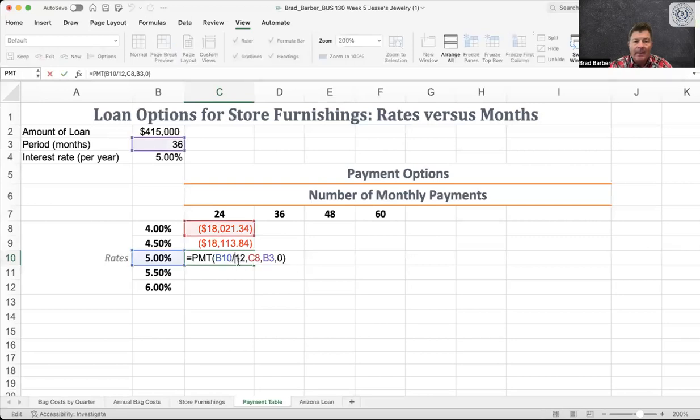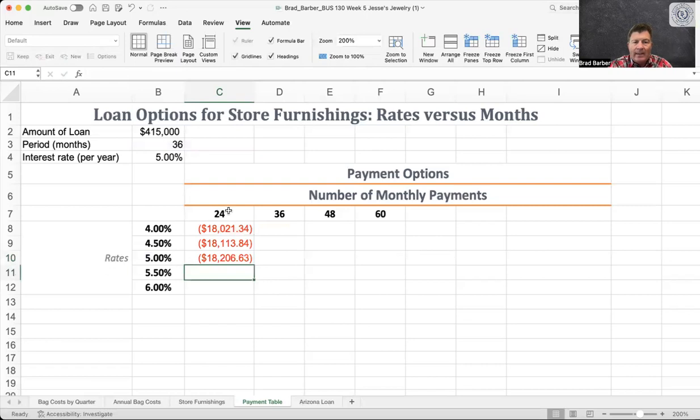I don't know for sure. So I double click, and what I can see is my B10. That's good. I have the 5% divided by 12. My C8 is pulling from here, not the 24 months. That's my problem. So if I just change C8 to C7, and then my B3 went down to a 36 because that's 36 months, but I don't want B3, I want B2. So I just type B2 here, and then that worked. I don't know if that was faster for you or if it's quicker to just type it in.